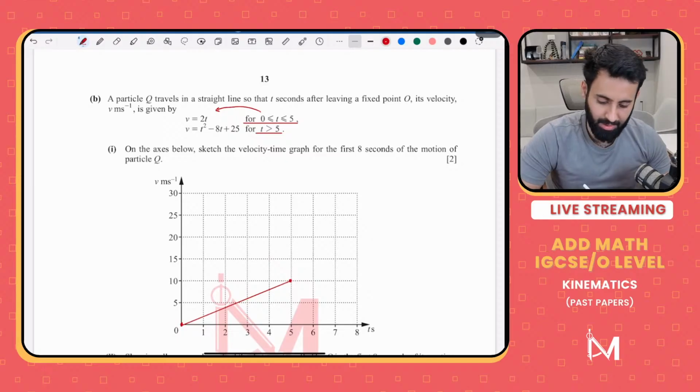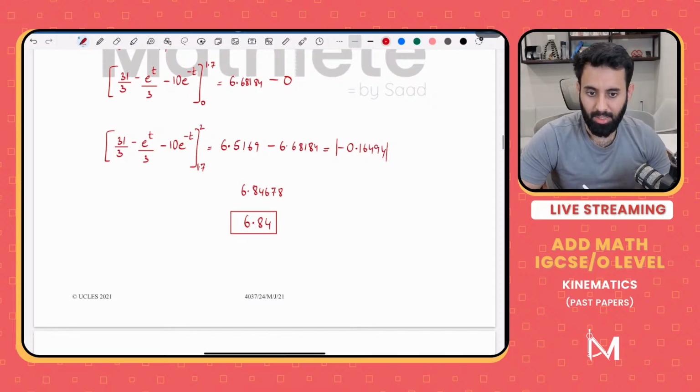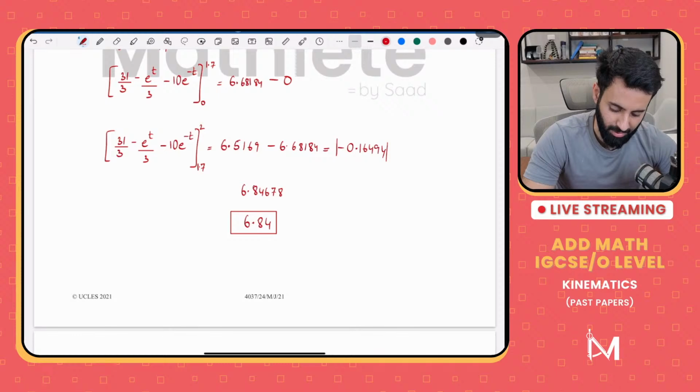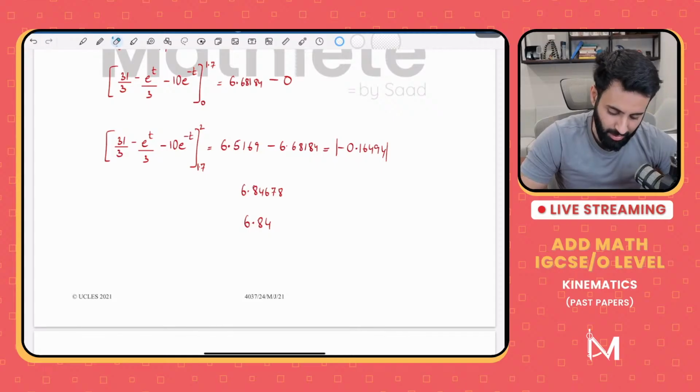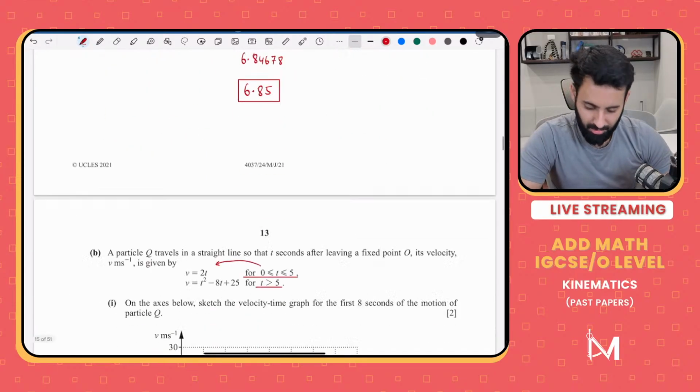Then after that, this is what the final answer is, 6.84, correct to 3 significant figures. Okay, and it's inside the acceptable range. I have the answer in front of me, so it's acceptable. Okay, I'll tell you what the acceptable range is. Correct to 3 significant figures, it's going to be 6.85. Sorry, too many decimal places. My bad.